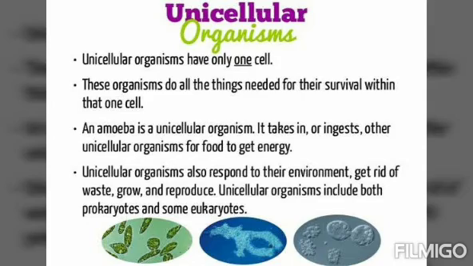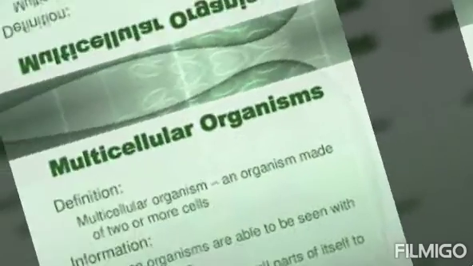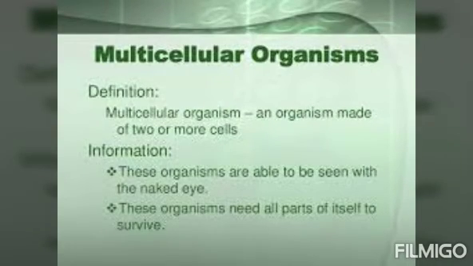We know that we need food to get energy to perform all these activities. Now comes the point of multicellular organisms. We have discussed what multicellular organisms are: those organisms which are made up of many cells. Multi means many, so those organisms which are made up of more than one cell are termed multicellular organisms, and we can define them as organisms made up of two or more cells.